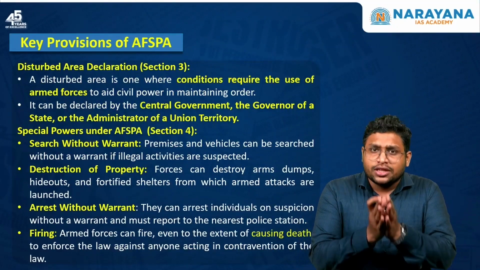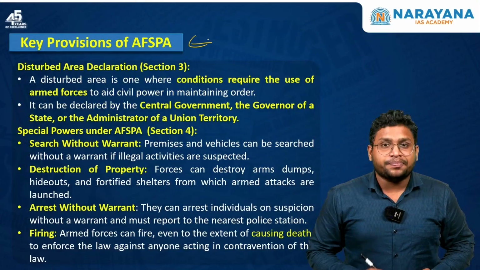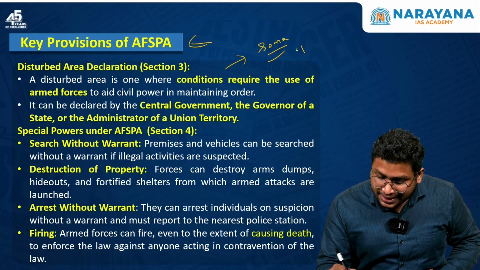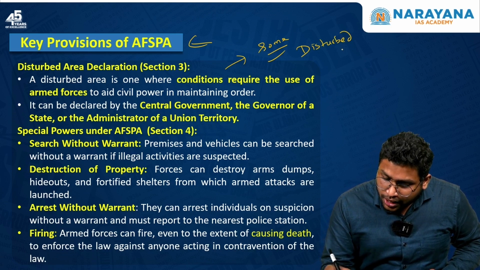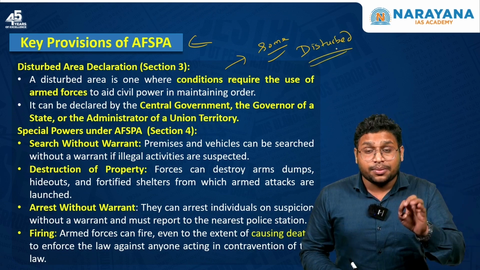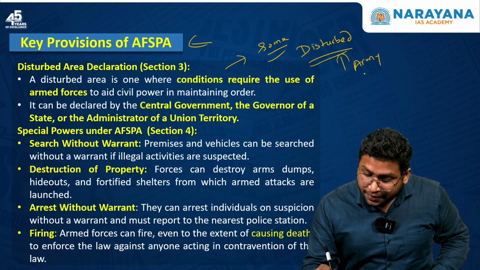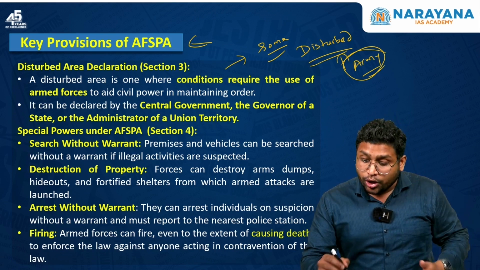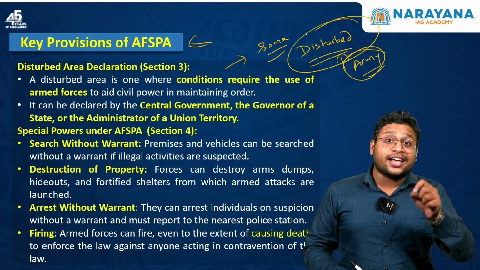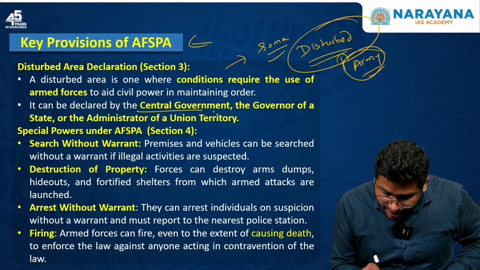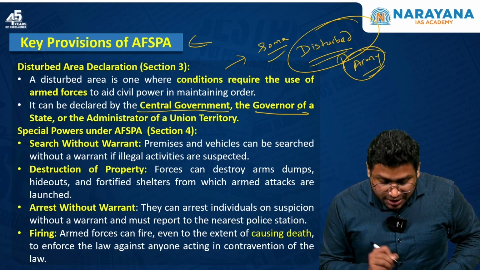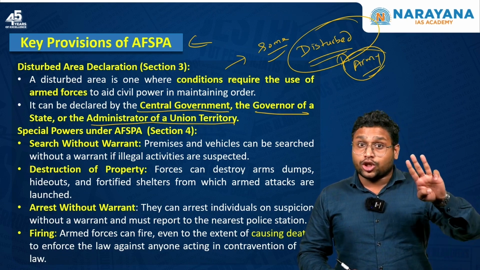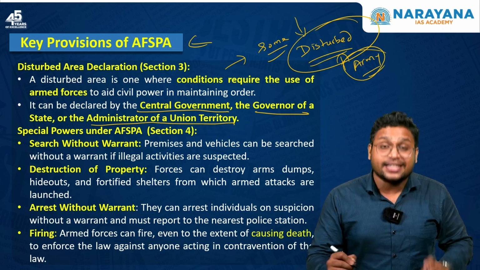Now, moving ahead, what are the key provisions given under AFSPA? First of all, there is some region which is declared as a disturbed region. Now, once a region is considered as disturbed, then you can send your army and the army will have the entire power which is given under this act. But first of all, who is going to declare one particular area as a disturbed area? Now, this power is there with the central government, the governor of the state and the administrator of the union territory. Apart from these three authorities, nobody can declare any area as a disturbed area.